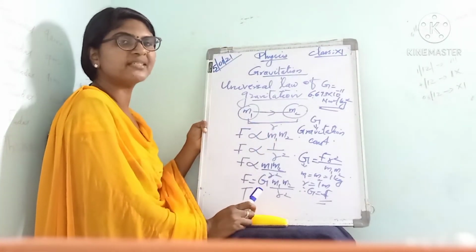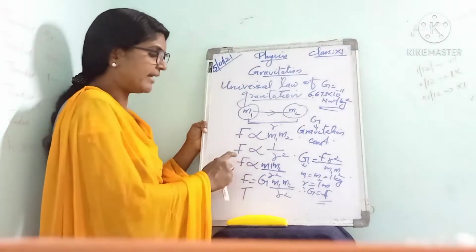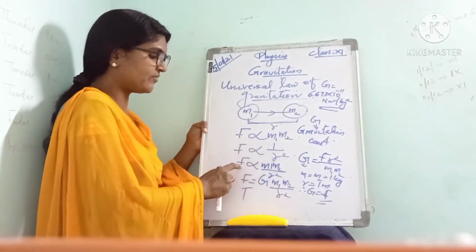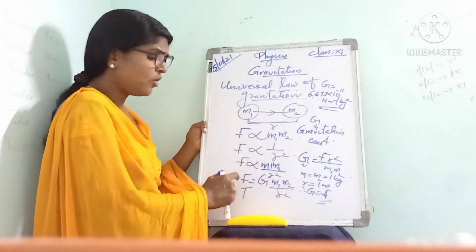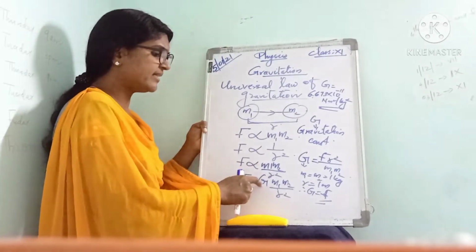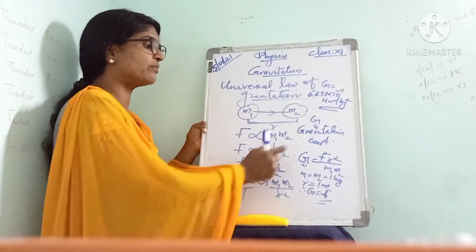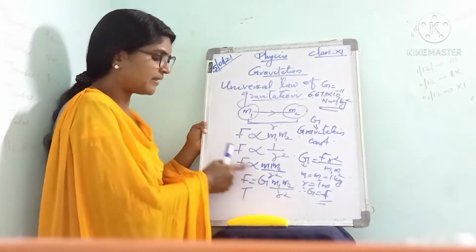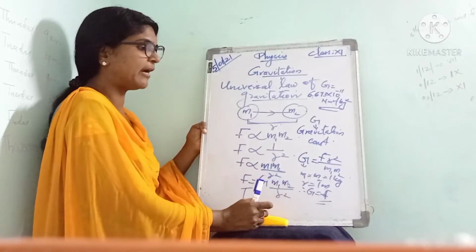Then according to the universal law of gravitation, we can write F proportional to m1 m2 and F proportional to 1 by r square. When we combine these two, we get F proportional to m1 m2 by r square, or F is equal to a constant G into m1 m2 by r square, where G is the proportionality constant, which is called the gravitation constant.